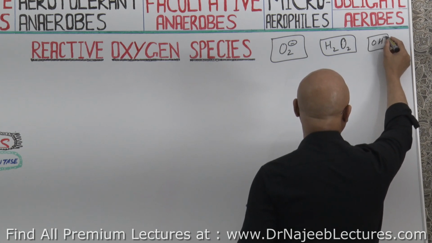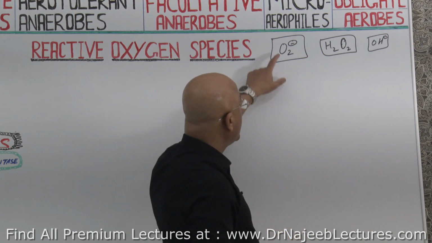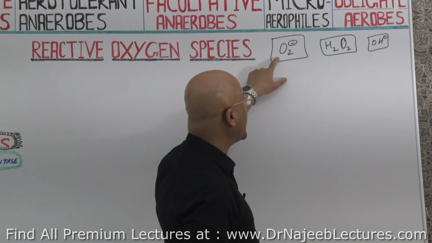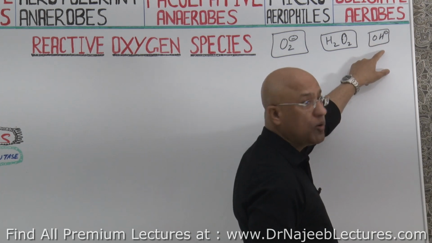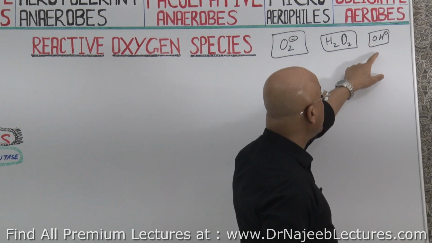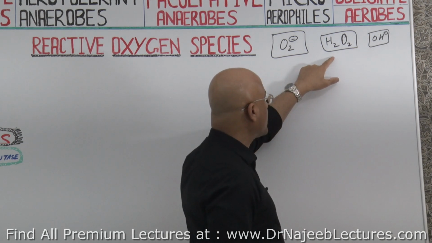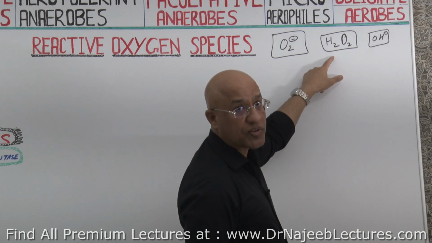Now, superoxide is negatively charged, so we say this is a radical or anion, and hydroxyl also has a negative charge, and this is also an anion. Because they are highly charged, they don't cross the membranes. Hydrogen peroxide is basically not charged, so it can cross the membranes.